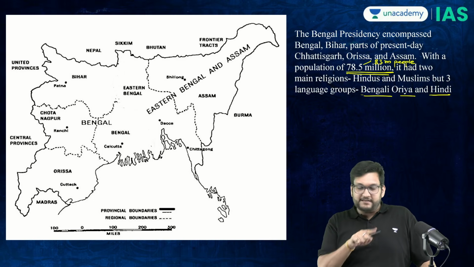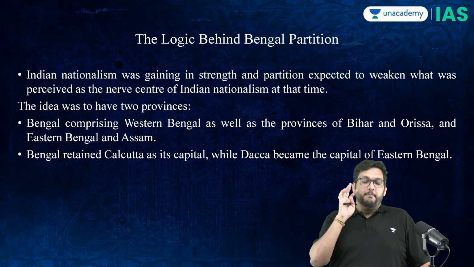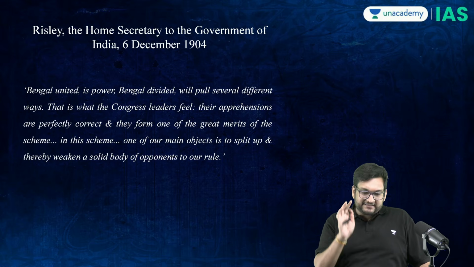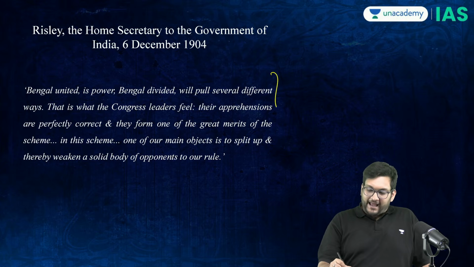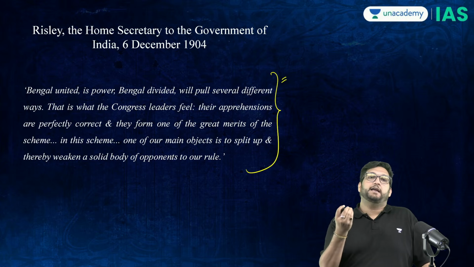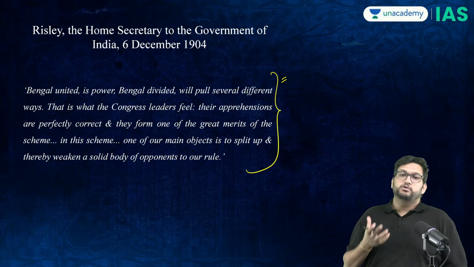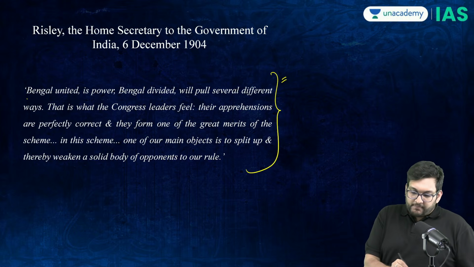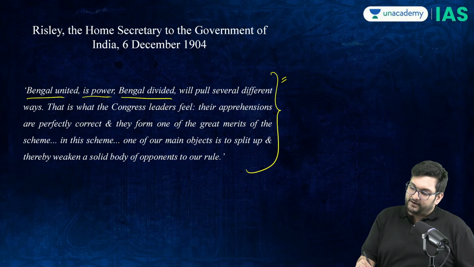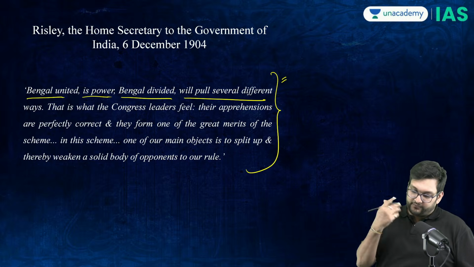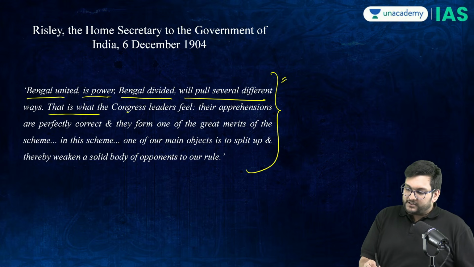But the reason was not administrative, it was based on two principles. The basic purpose of the partition of Bengal, as reiterated and revealed by Risley, the Home Secretary to the Government of India, was: Bengal united is power, Bengal divided will pull in different directions. That is what the Congress leaders feel. Their apprehensions are perfectly correct.